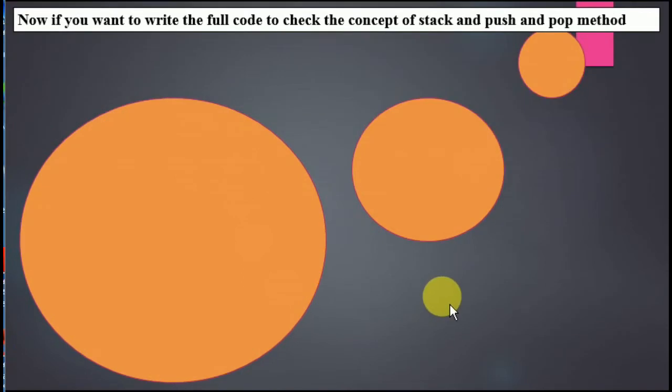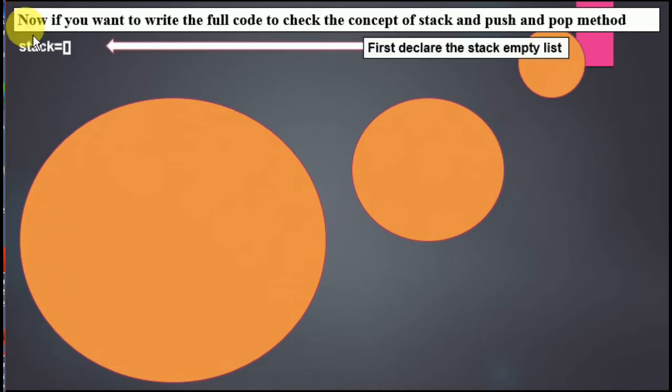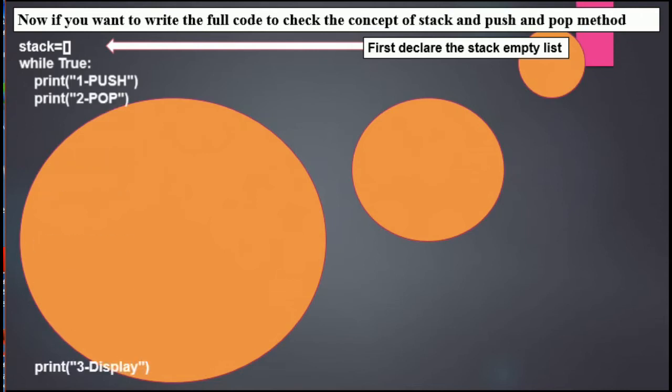Now let us understand the concept of push and pop in stack. So we are going to write down the full code in Python and you are going to understand the concept and how it is going to work. So what we have to do first, we need to declare an empty stack. So I declare a stack with 2 bracket signs. That means I declare the empty stack. Then you start a loop, while true, which means it is going to work continuously until we break. So inside that loop we put some choices.